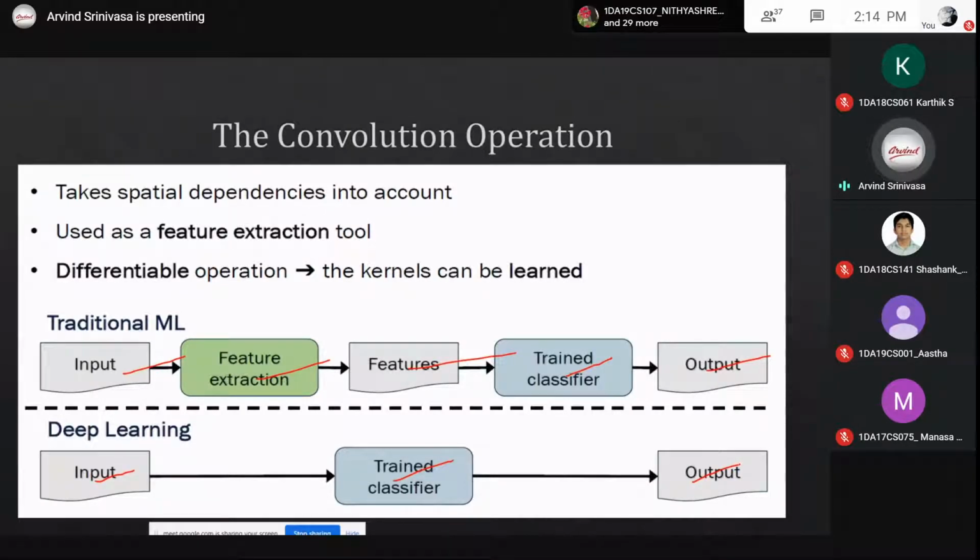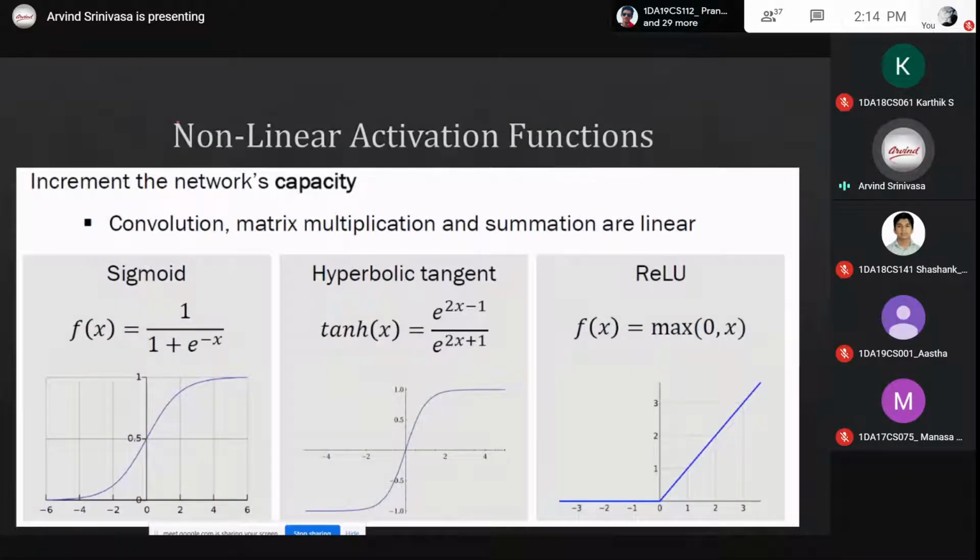Once we do the convolution operation, the next step is a nonlinear activation. What is this nonlinear activation? Any data, if you do an integration or a summation, it is linear. We need to have the data in a non-linear fashion. This can be done using an activation function, because our data is always non-linear.